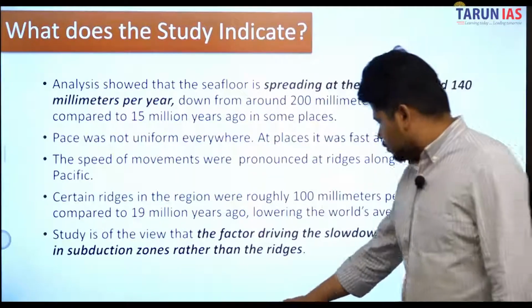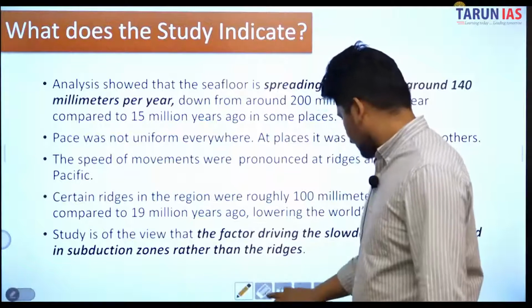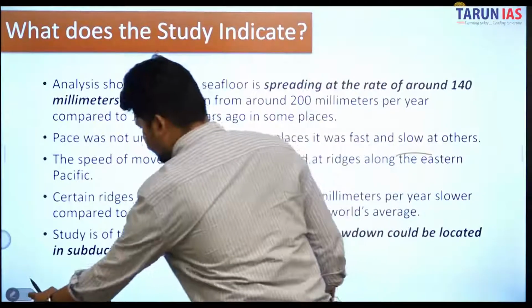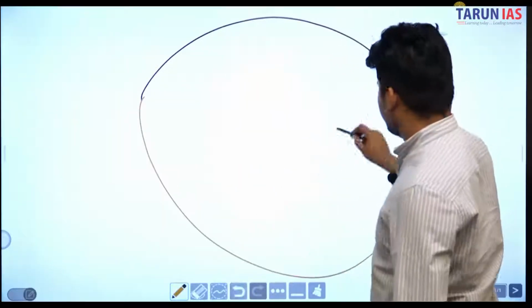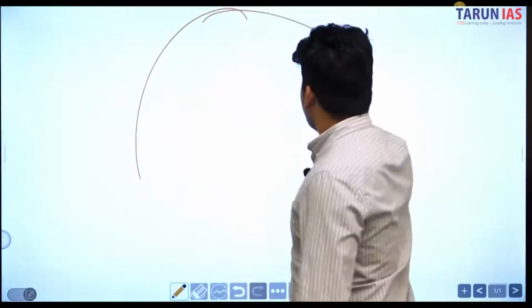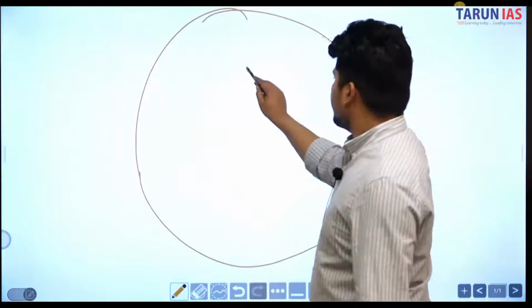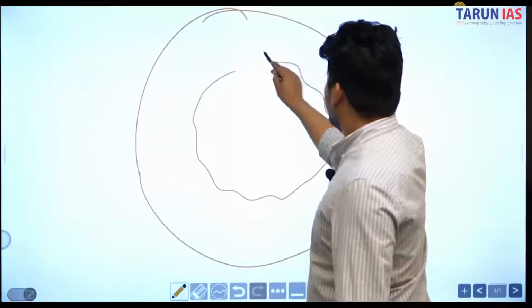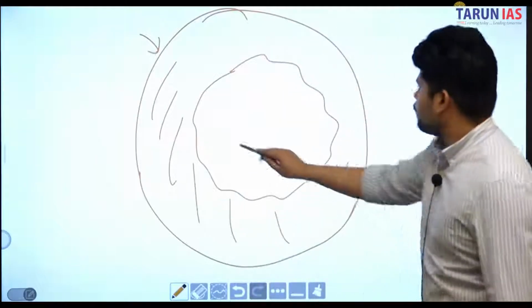Okay, what I was going to explain, Pangea basically. The basic theory is that in the very beginning it was all, okay, this is earth, these are oceans, this is Pangea.